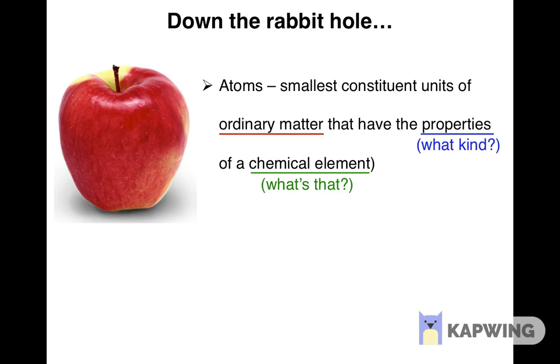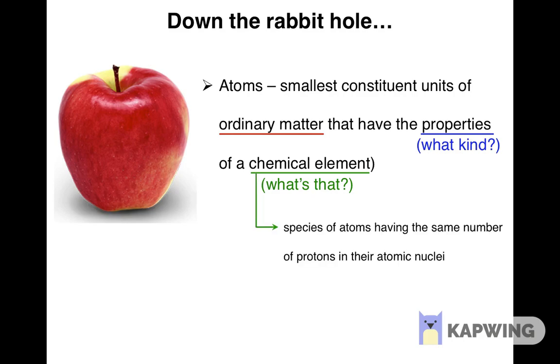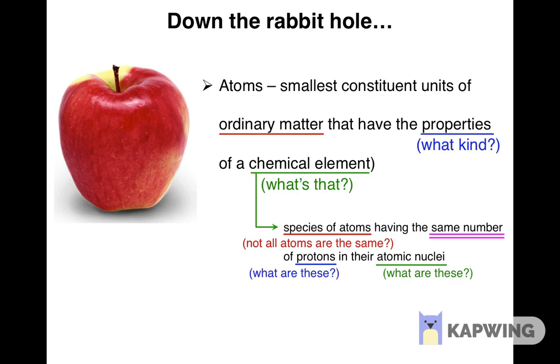For instance, if we look up chemical element, we will learn that it is a species of atoms having the same number of protons in their atomic nuclei. So now we have learned that there are atoms of different types or species, that they have something called an atomic nucleus, another new term, and that what defines the species of an atom is the number of something called protons in the atomic nucleus.